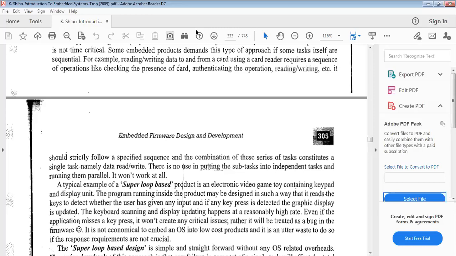Next, assembly language based development. What is meant by assembly language? Assembly language is the language which is developed with assemblers. What are the assemblers?